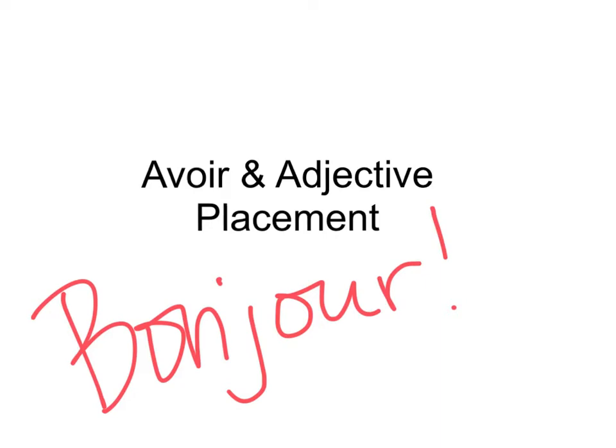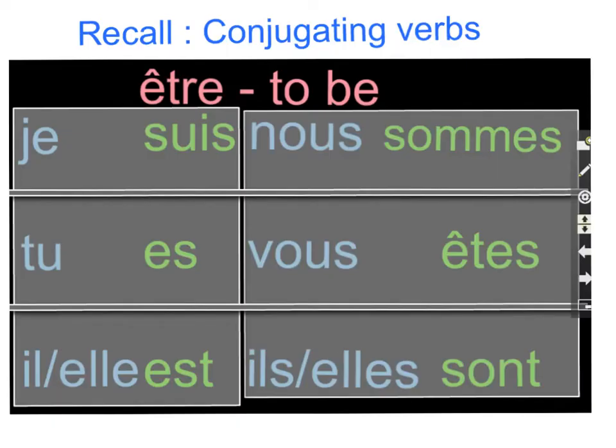Because we have a new verb, avoir, let's take a moment to look back at the first verb that we learned, être. So remember that we have to conjugate verbs. We take it from its base form, the infinitive, and we conjugate it. We break it down so that these forms that you see in green match our subject pronouns in blue. So the conjugation of être is je suis, tu es, il est, elle est, nous sommes, vous êtes, ils sont, elles sont.